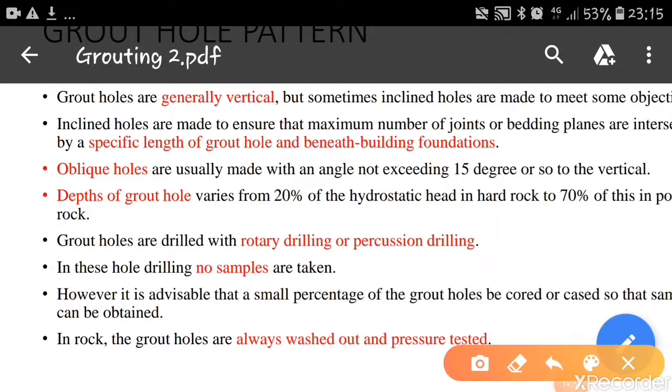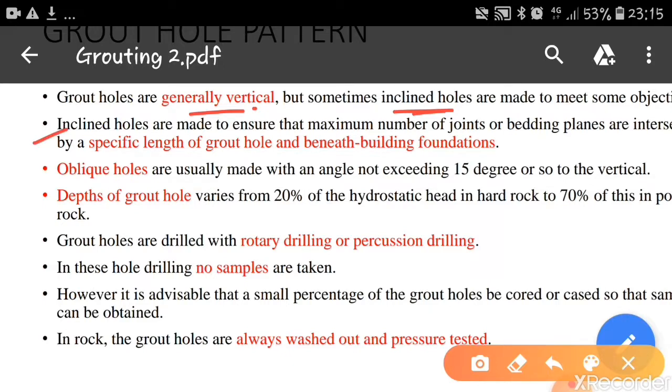The grout holes are generally vertical, but sometimes inclined holes are also made to meet some objectives. Normally we have to see that the grout holes will be vertical, so that grout will flow easily inside the soil, but sometimes when we want to do the grouting for existing structures, vertical grout holes are not possible. In that case we may go for inclined holes, so that we meet the required objective.